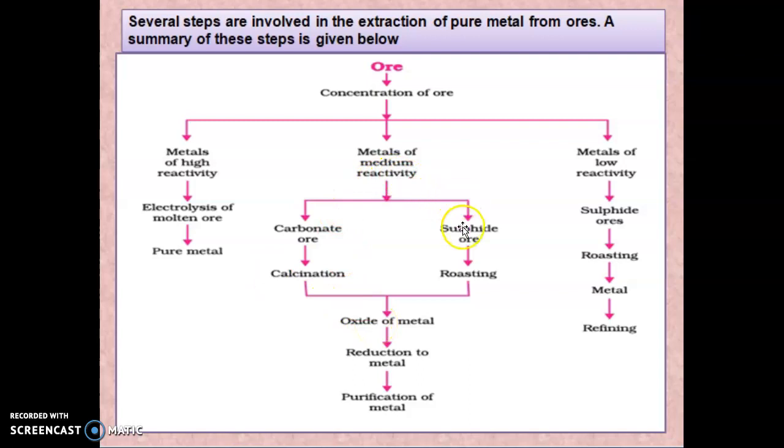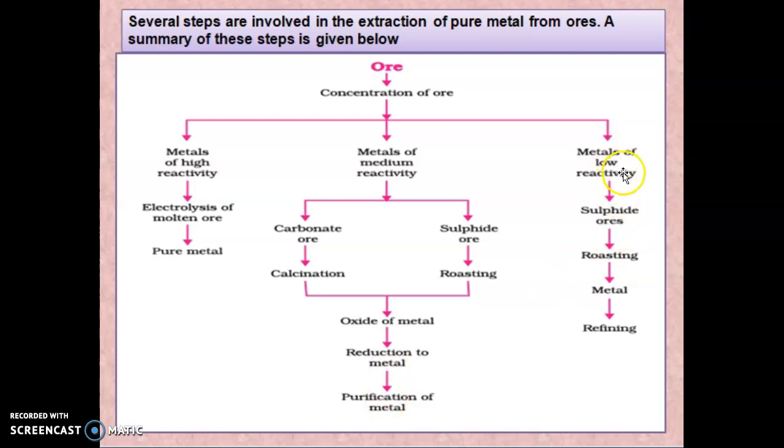Same thing, if it is containing a sulfide ore, then we will do the process of roasting. In roasting also we'll get an oxide of metal. So from the oxide of metal, using reduction, we'll get a metal, and last we will purify that metal.